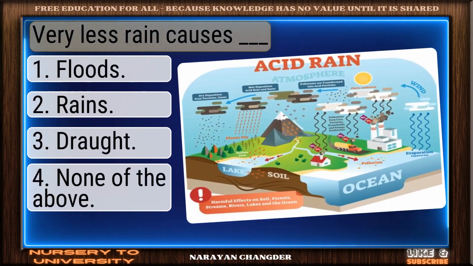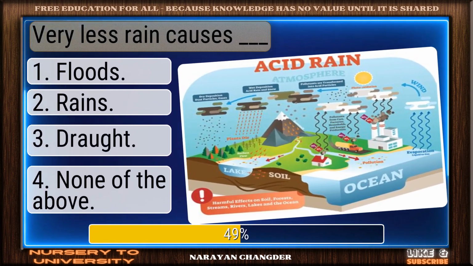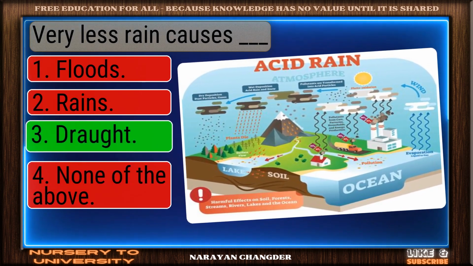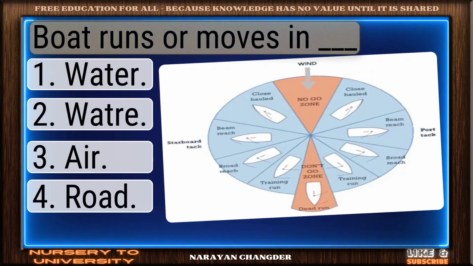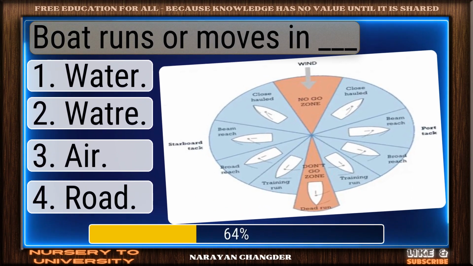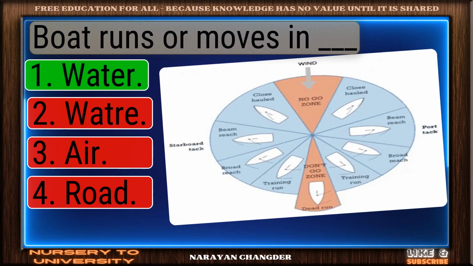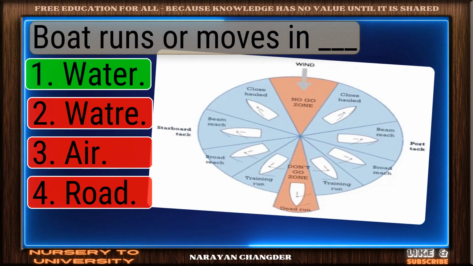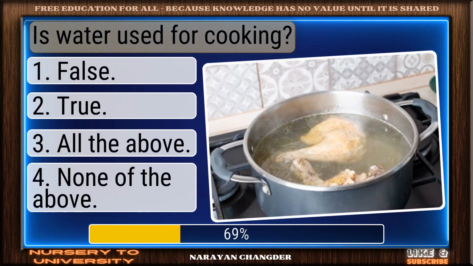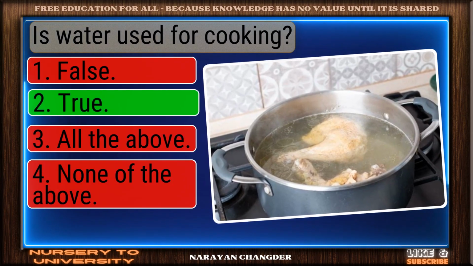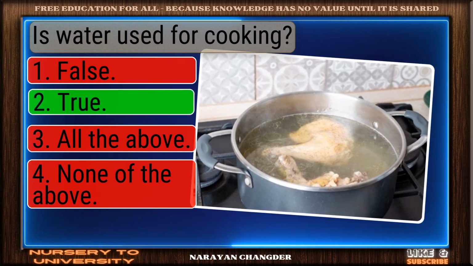Very less rain causes dash. Right choice. Drought is the best answer. Boat runs or moves in dash. Good thinking. Water is the right answer. Is water used for cooking? You got it. Your choice true is right.